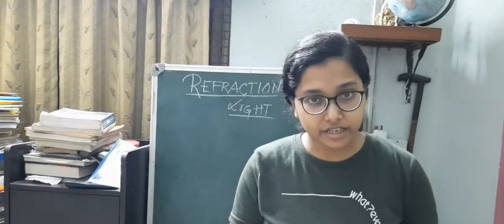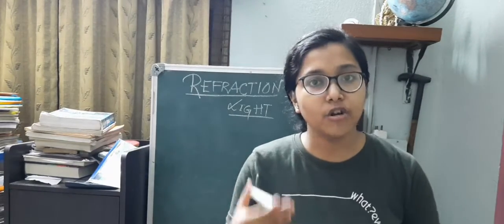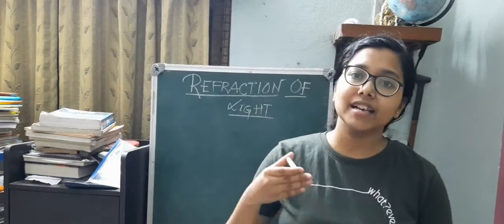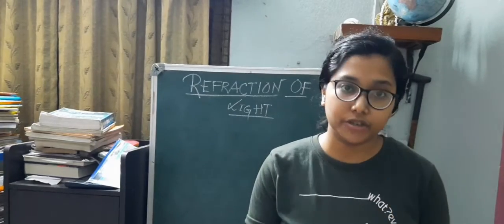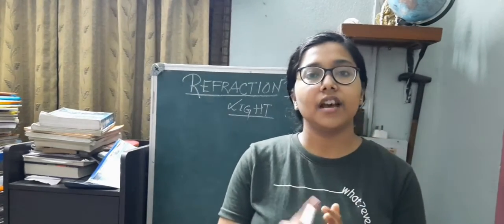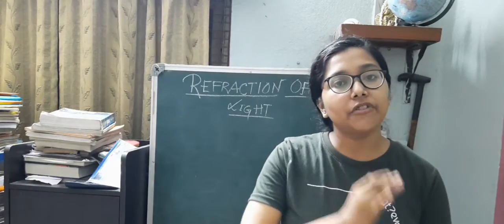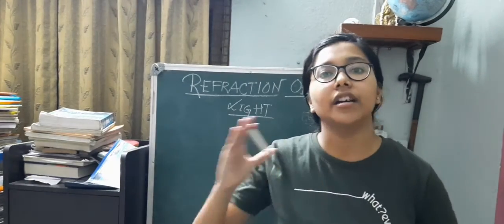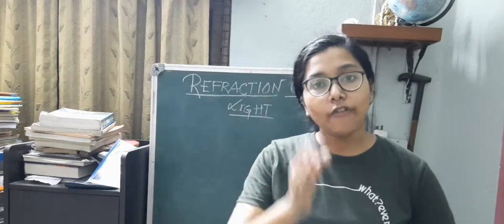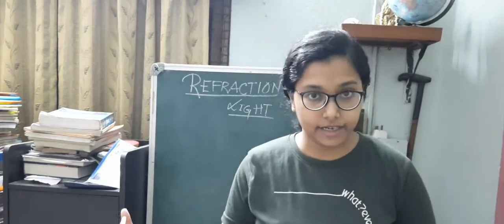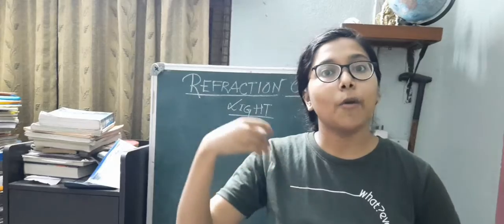I'll begin with the first chapter of class 8, which is refraction of light. So basically, what is refraction? Refraction is the bending of light when light travels from one transparent medium into another transparent medium of different optical density. It is not density, it is optical density.